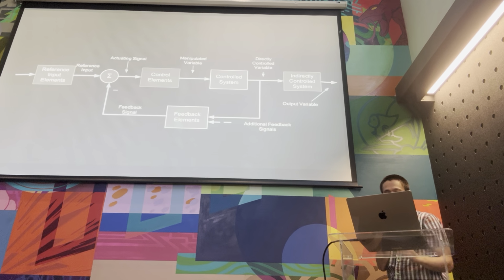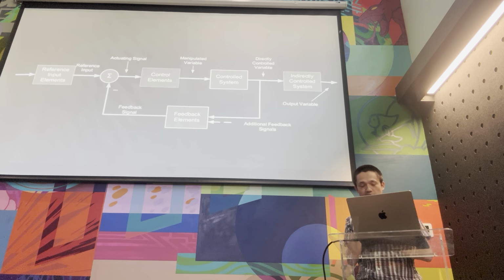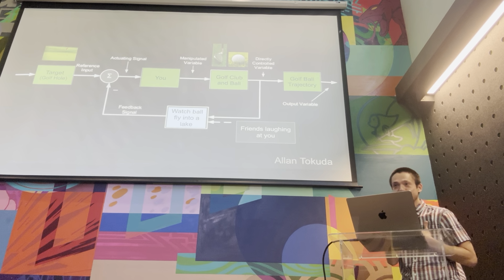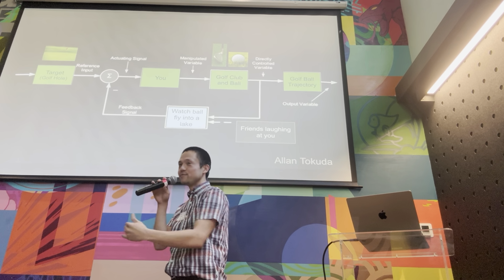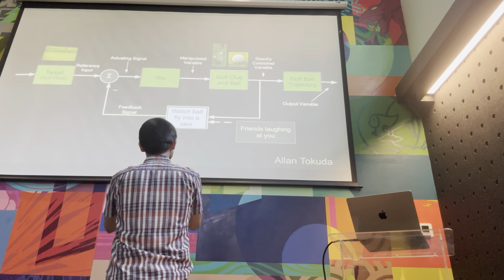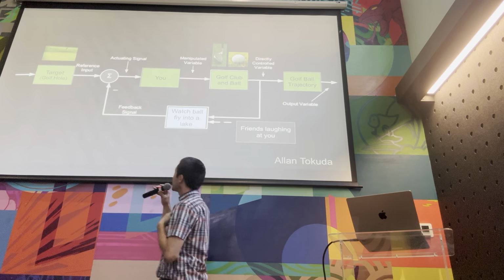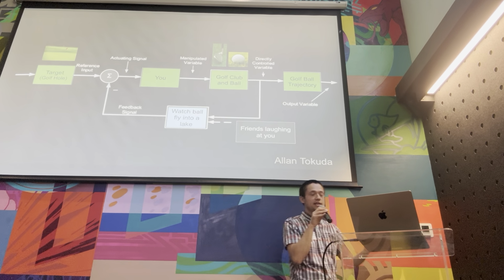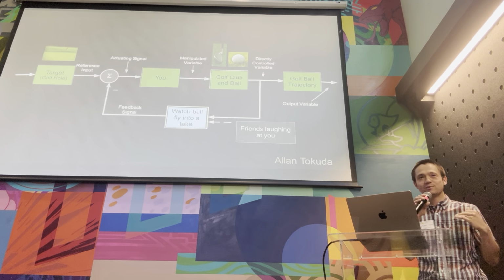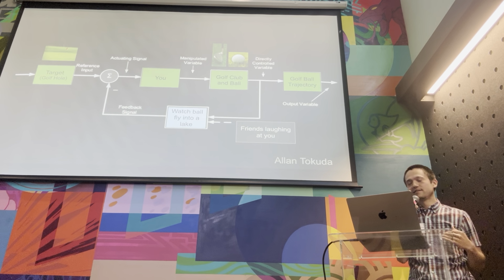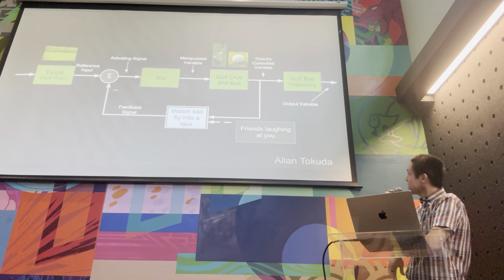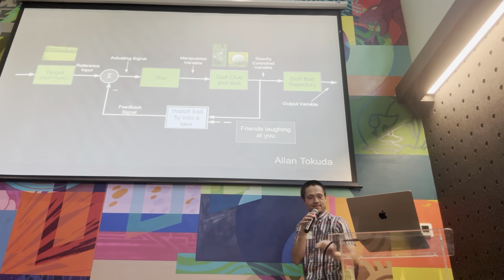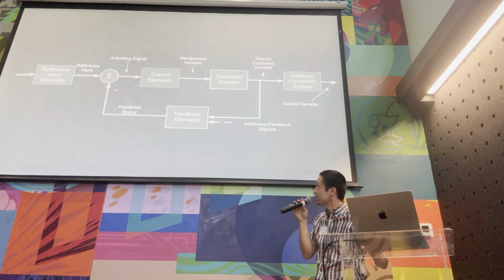Right. So to dumb it down to someone like a golfer like me, let me make it a golf example. If I have a target, which is the golf hole, I'm trying to get my ball into the hole by swinging the club. I am the control system, and I'm taking feedback from my own observations of my own behavior. I'm going to swing the club. The ball is going to fly into a lake. My friends are going to laugh at me. That is the additional feedback signals.